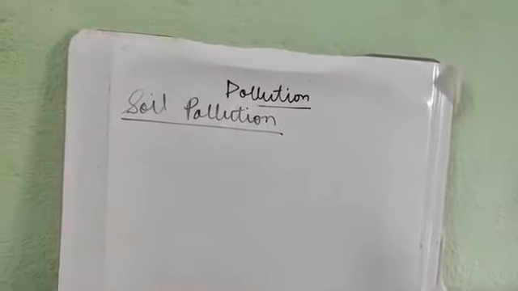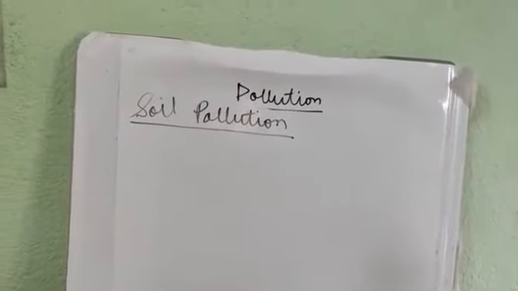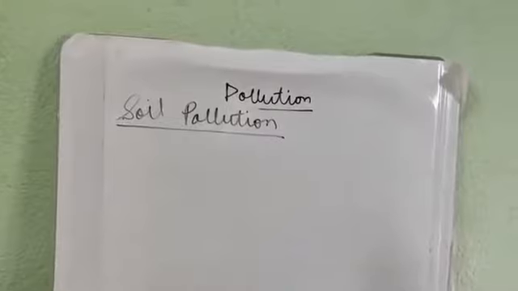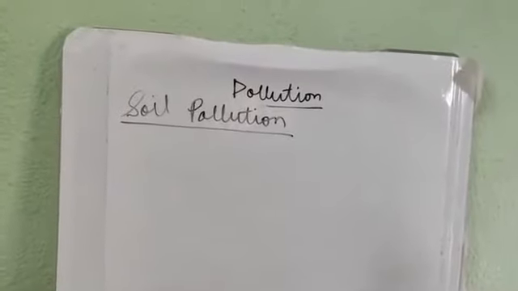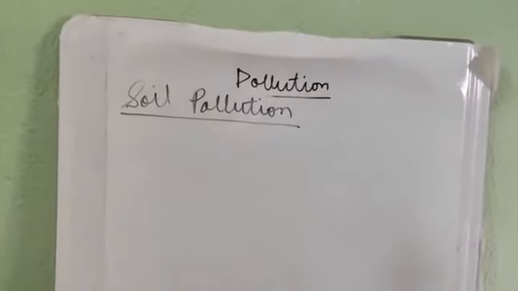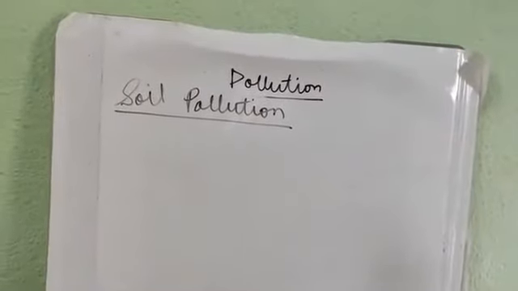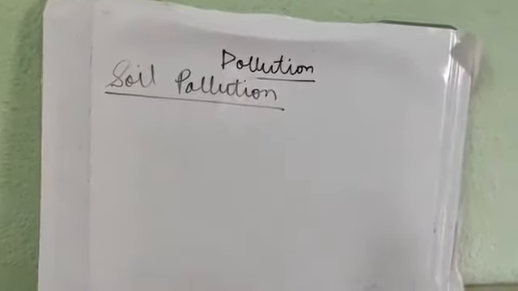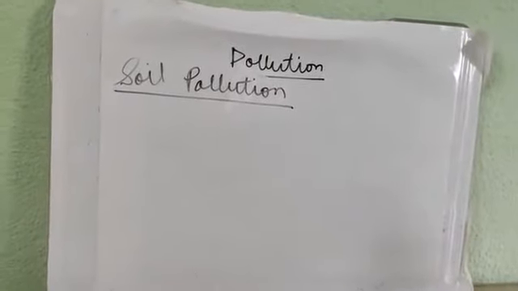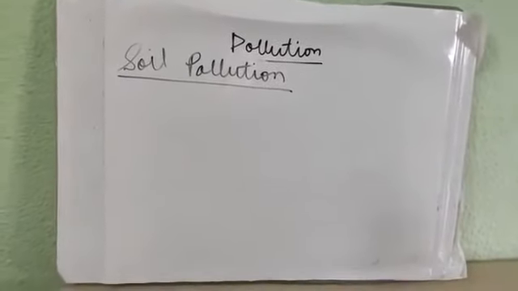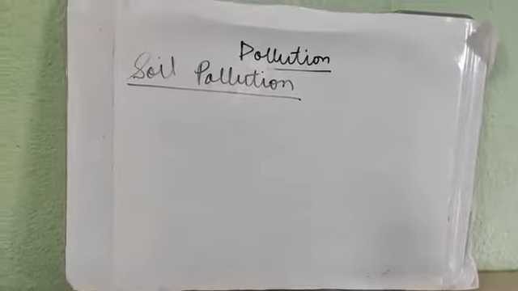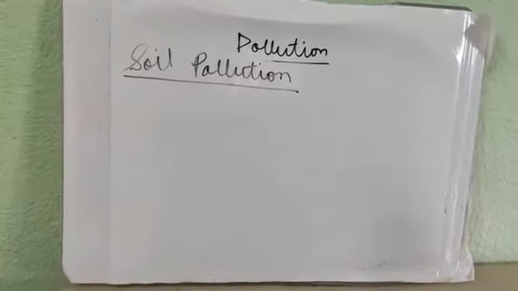Now our next topic is soil pollution. That means polluting the soil with undesired, unwanted substances which are not good for the soil. First of all, a cause of the pollution is pathogenic organisms. There are several pathogens like protozoa and fungi. They can attack the roots of the plants and can also decrease the soil fertility.